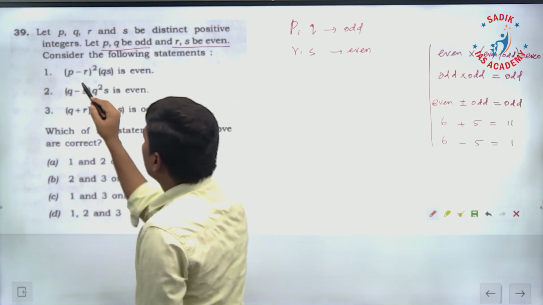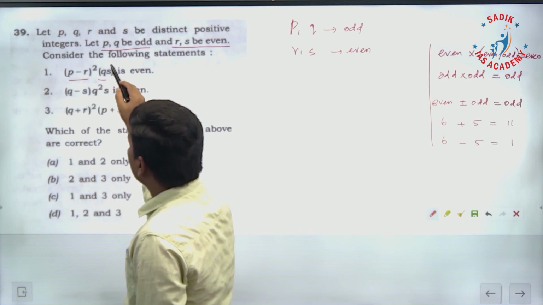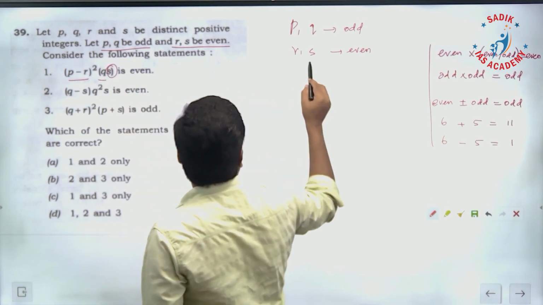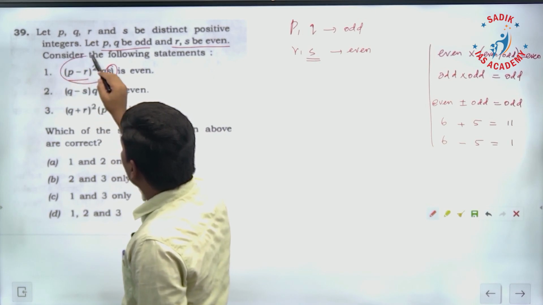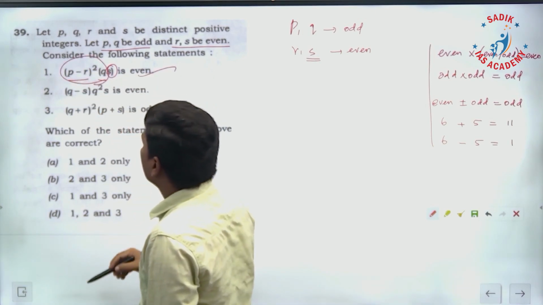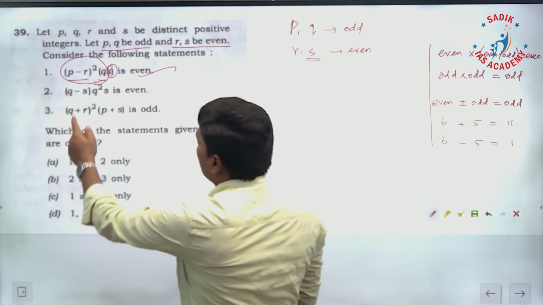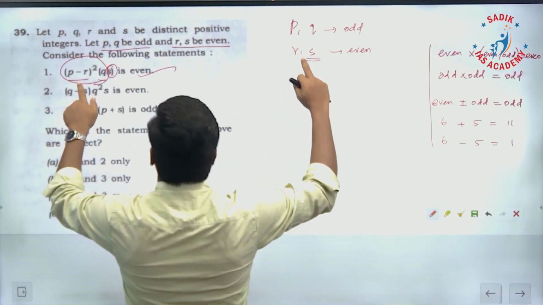Now if you look at this, irrespective of the nature of this, S is what? S is an even number, and an even number, if you multiply with any number, it is going to be what? Even, as simple as this. Therefore this is an even number. Or else in depth, if you want to go, P minus R. P is what? Odd number. R is what?